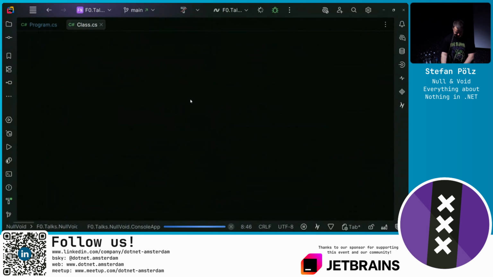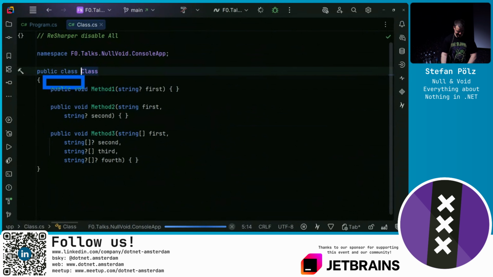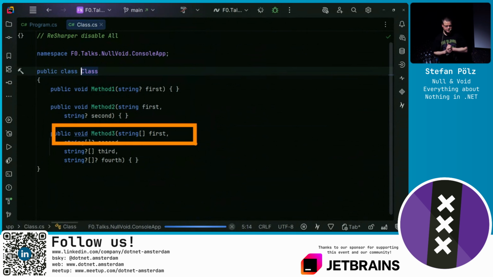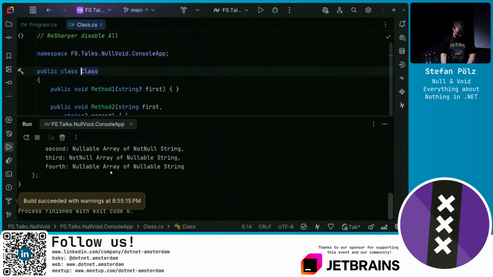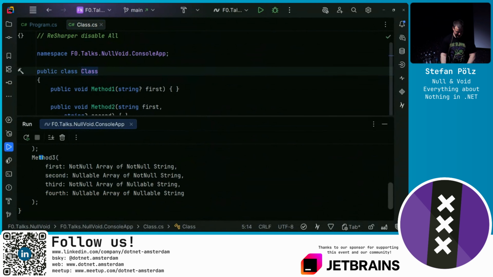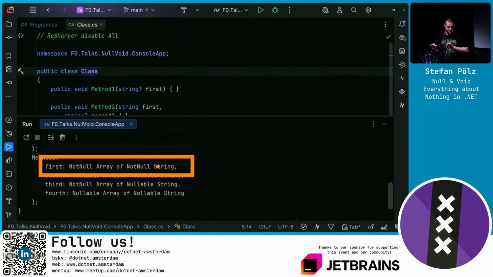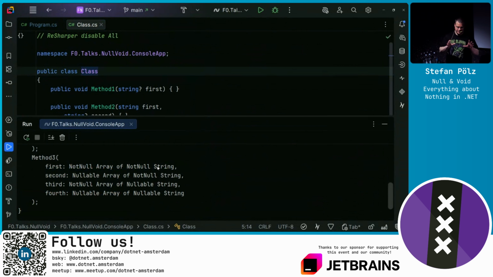And if we take a look at it, we have here a class. Let's take a look at method 3. We have here a non-nullable array of non-nullable strings. And this is now printed to the console as a not null array of not null strings. And with that, you could utilize this nullability information at runtime.